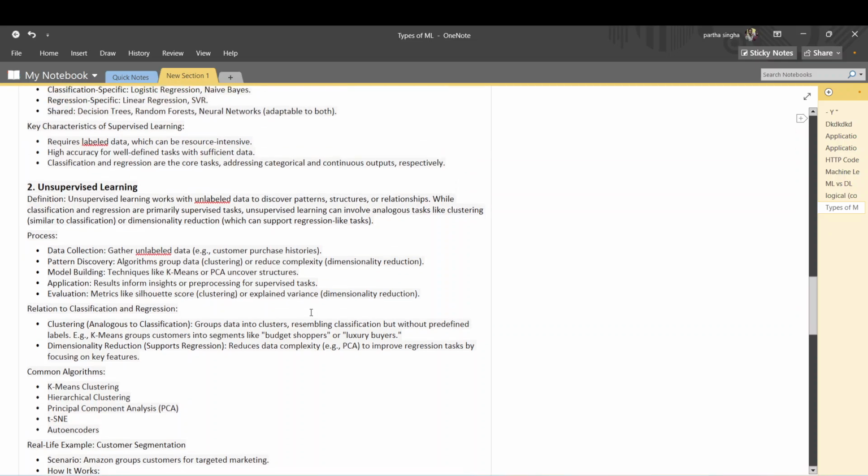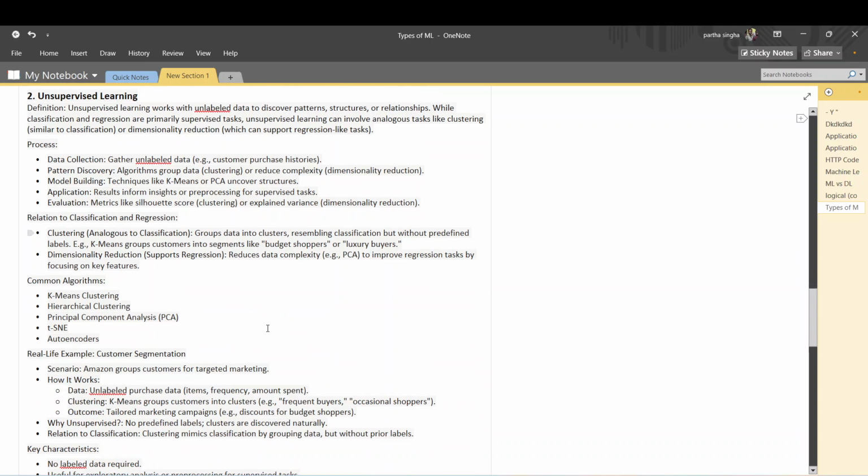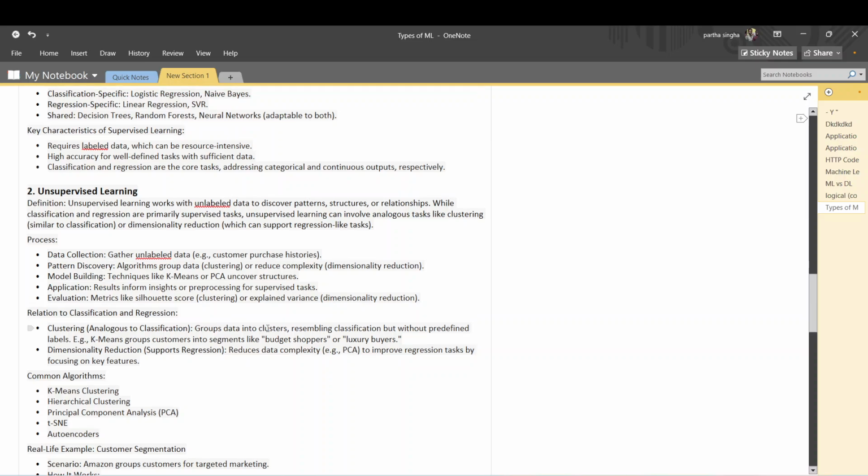The second one is unsupervised learning. Unsupervised learning means unlabeled data. It works with unlabeled data to discover patterns, structure, or relationships, while classification and regression are primarily supervised tasks. It means you don't have to provide the output. In the before example, we sent the output price with the configuration when we trained the algorithm, but in this case we don't give the output, just the configuration. The machine learning algorithm finds hidden patterns or groups the data, and based on this they predict the new outcome.